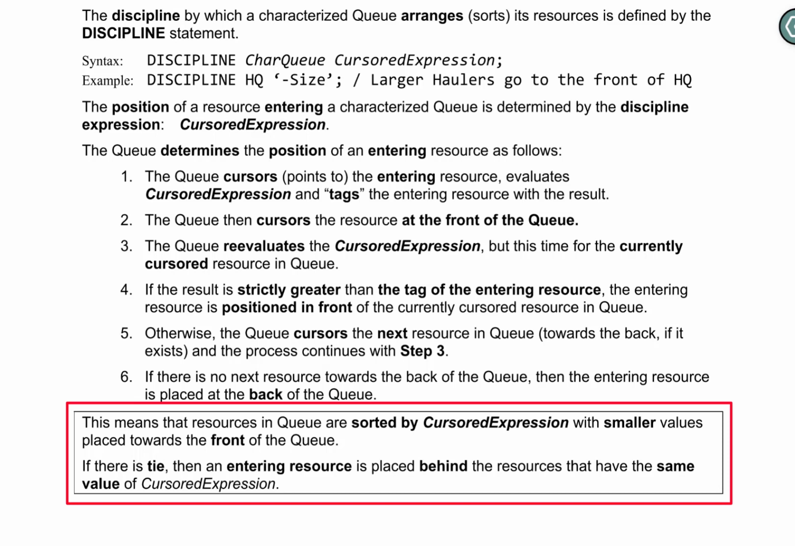For example, if a small hauler enters the queue HQ and there are small haulers already in the queue, then the small hauler will be positioned behind the last small hauler that is already in queue.